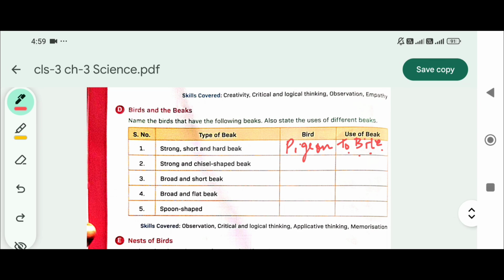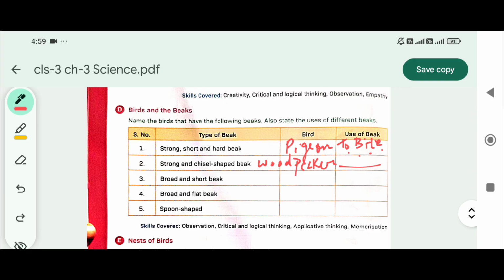Strong and chisel shaped beak. Woodpecker. Use of beak क्या होना चाहिए? To make holes in the hard trunk of trees and to pull out insects from there to eat. ओके, लिख लेना. ओके, बुक में ही है, मिल जाएगा, लिख लेना. यहाँ स्पेस नहीं है बोल के आई कांट.